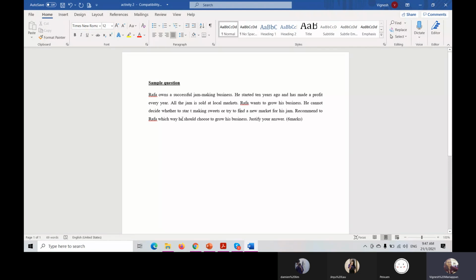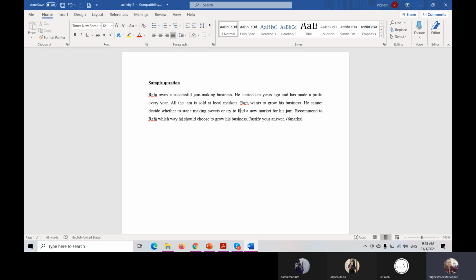Okay, this one, who can try to explain to teacher? Rafa owns a successful jam making business. He started 10 years ago and has made a profit every year. All the jam is sold at local markets. Rafa wants to grow his business. He cannot decide whether to start making sweets or try to find a new market for his jam. So what can you recommend to Rafa, which way he should choose to grow his business?